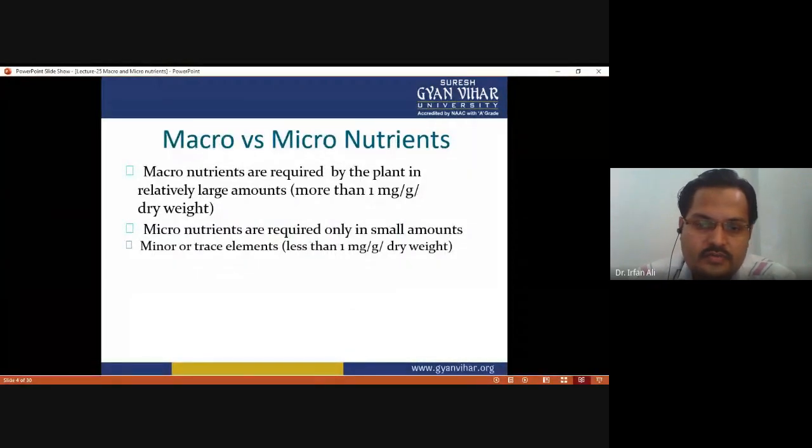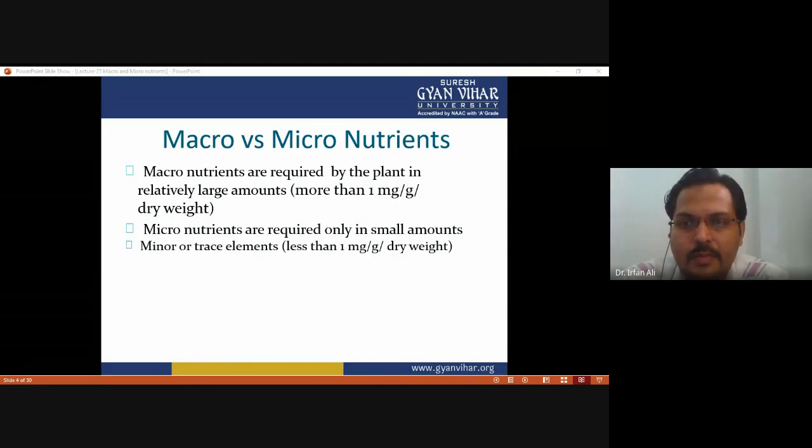First of all, we have to discuss the difference between macronutrients and micronutrients. As the name suggests, macro and micro: the nutrients which are required in higher quantity are termed macronutrients, and the nutrients which are required only in trace amounts are called micronutrients.